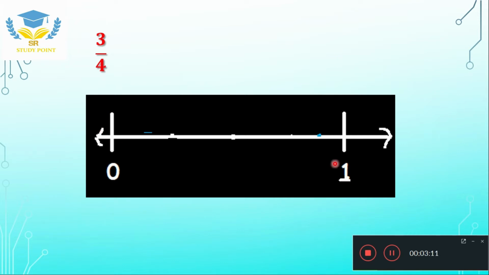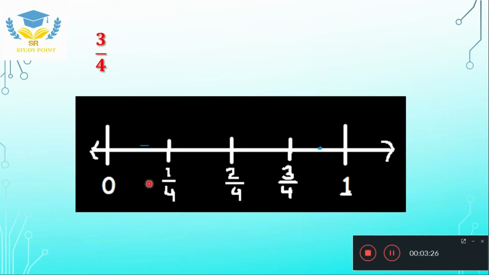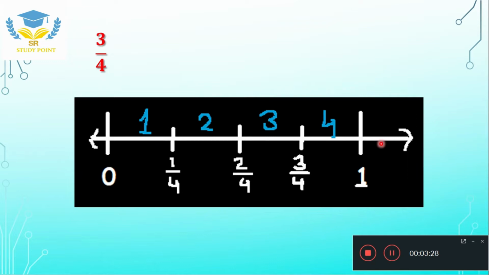Here I have a number line in which I have marked 0 and 1. I have enlarged, or magnified, it. Now the next step, children: as we have 4 as the denominator, we will divide this whole number line into 4 equal parts. So here we have part 1, part 2, part 3 and part 4. There are 4 equal parts which I have divided.